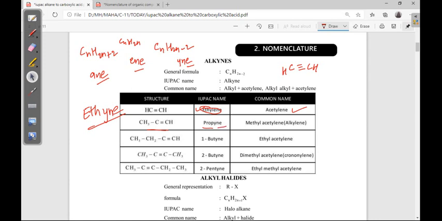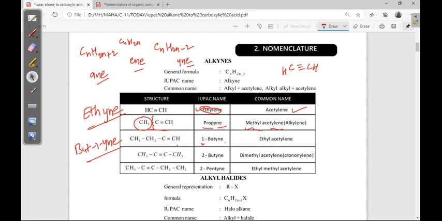So in the common name, see, this much is acetylene, C triple bond CH. Here one methyl substituent is there, so methyl acetylene. Now total 4 carbons are there, but 1-yne, 1 is required, so here we can write but-1-yne also.